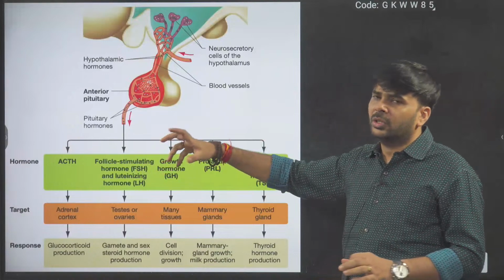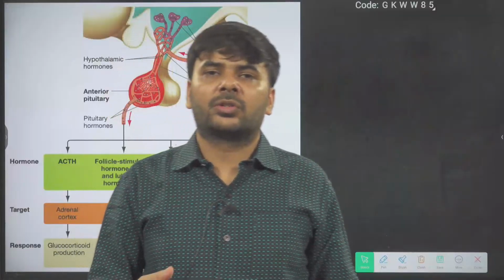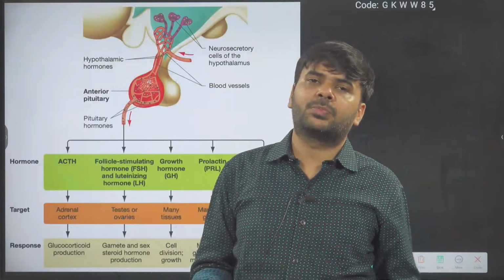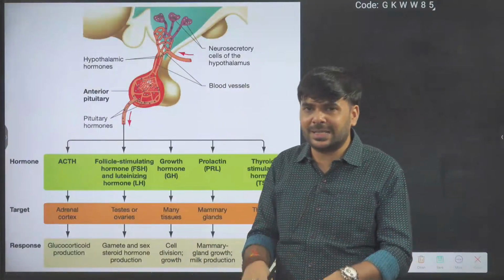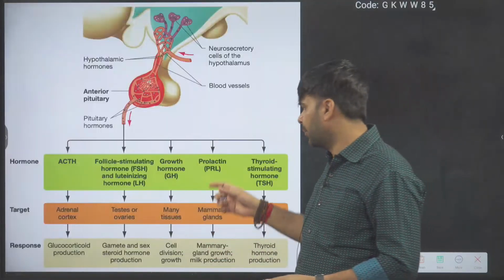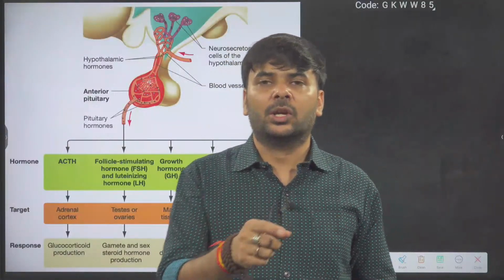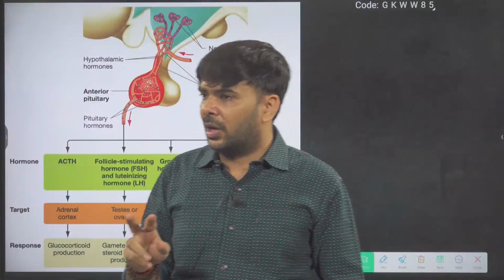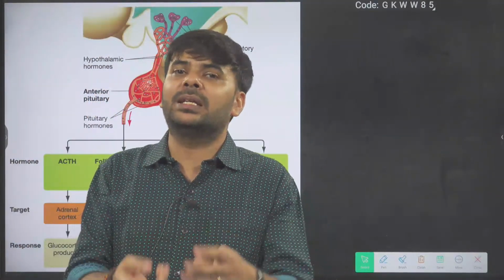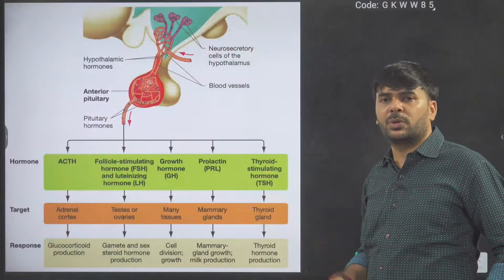Then growth hormone. Maximum of you have heard about the growth hormone. Yes, it causes growth. So growth hormone from the pituitary gland works on the whole body and is responsible for your body growth. If it is secreted less, what will happen, we'll discuss. If it is secreted more, what problem, we'll discuss here. Then prolactin. Yes, prolactin is responsible for milk synthesis. Oxytocin we discussed before. Oxytocin is only responsible for milk release, not milk synthesis. Prolactin, PRL in short, is responsible for milk synthesis.